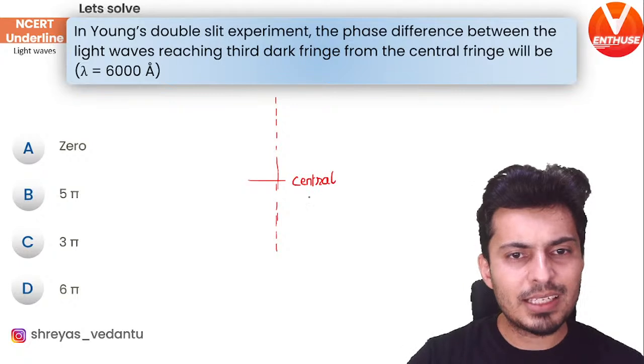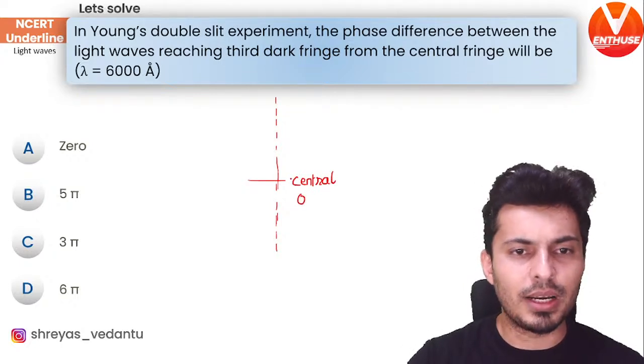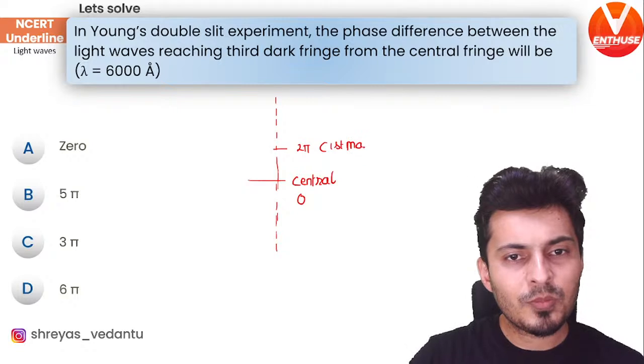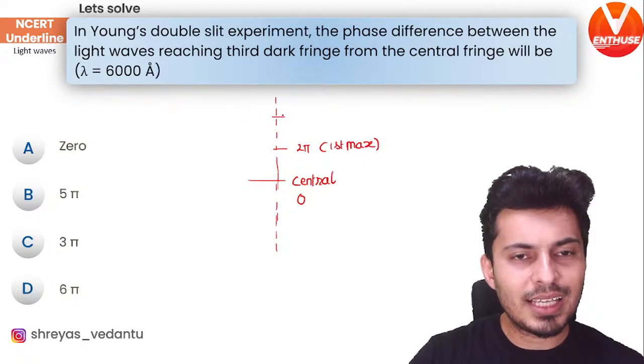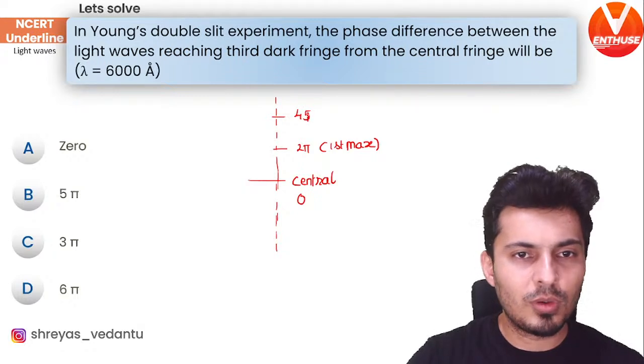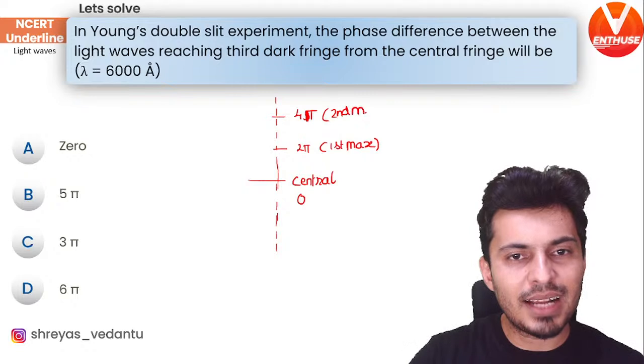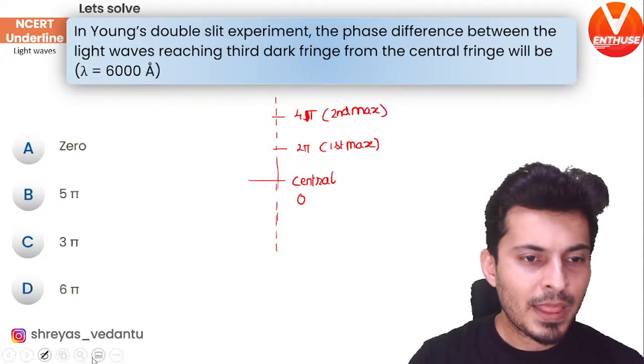At central maxima, the phase difference is 0 radian. Then you get your first maxima, 2 pi radian. Then you get your second maxima and so on. That is 4 pi radian.